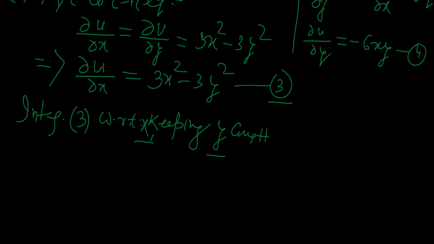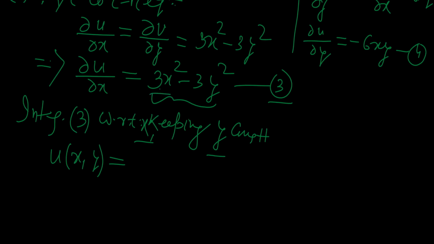What will be the result? In fact, this will be the integral of del u del x with respect to x. So you may say the integral of LHS will be u of x, y. Integration cancels differentiation, and this function should be integrated with respect to x, keeping y constant. So what will be the integral of this first term?